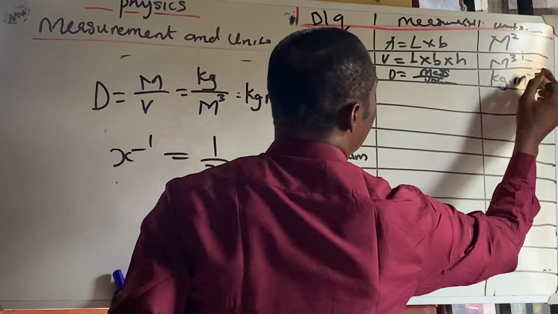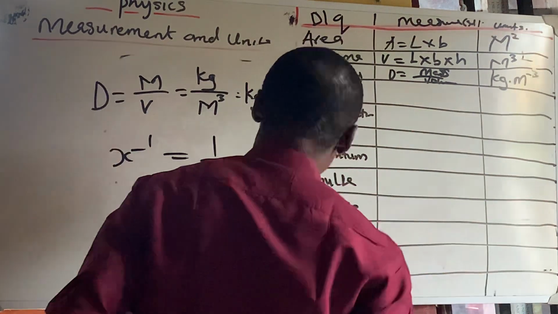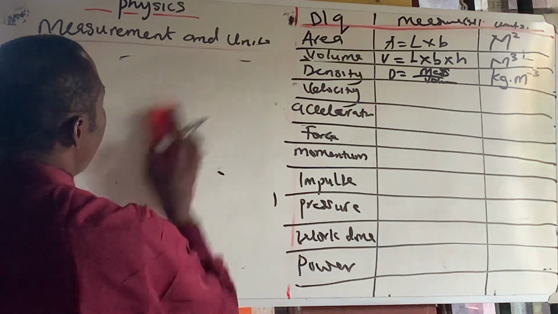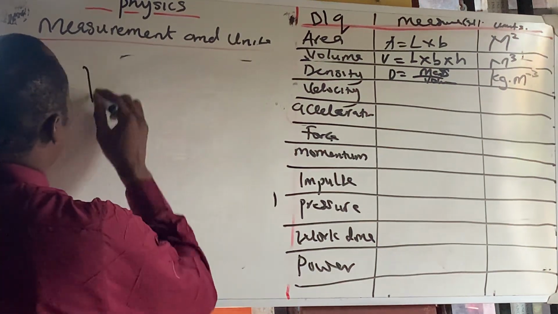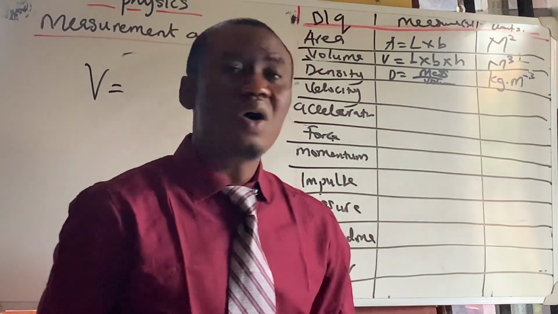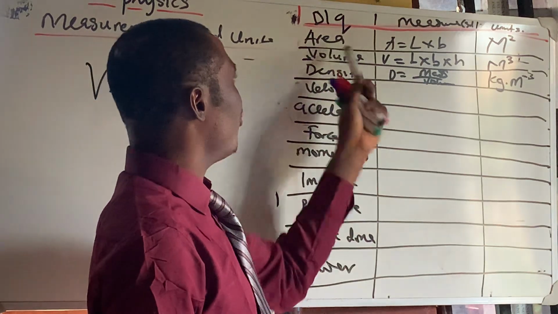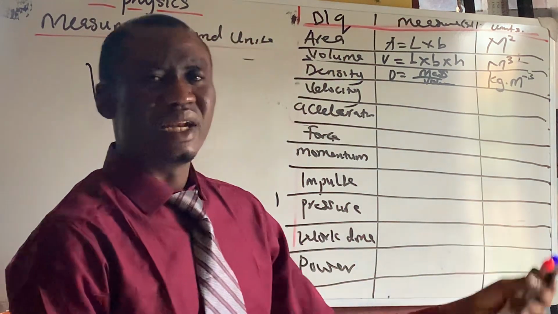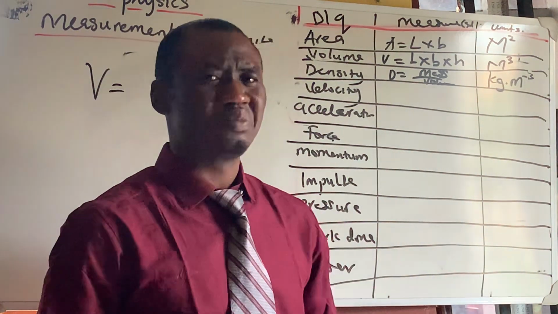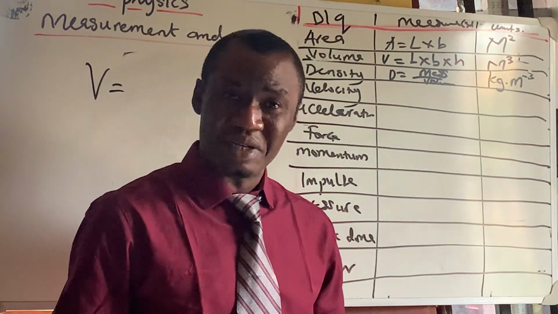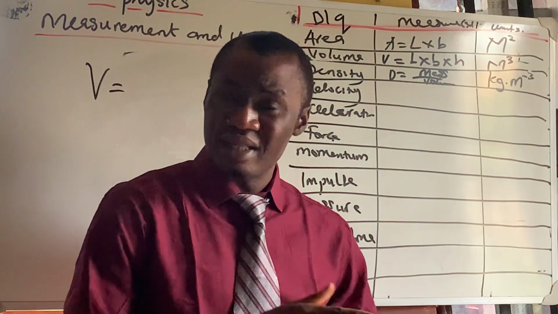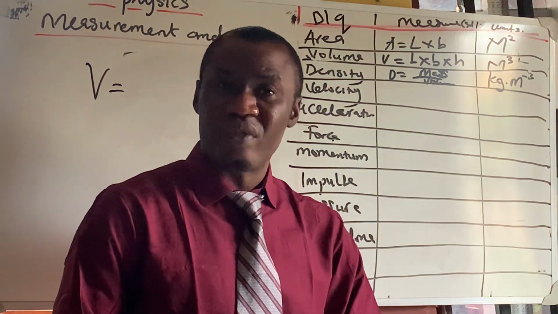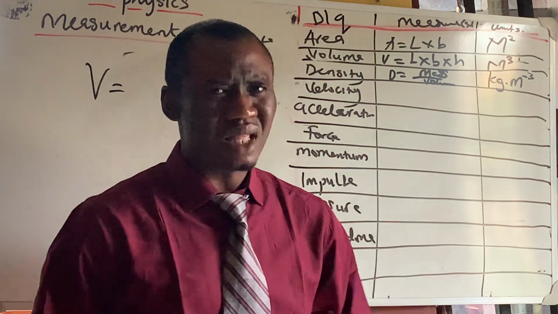Let me write very well. Minus 3. So we go to the next thing. The next one is velocity. Now, all these guys, area, volume, density, they are related to mathematics. So you should know the formula for area, length times breadth, formula for volume, length times breadth and height, formula for density, mass over volume. That shouldn't be a problem.